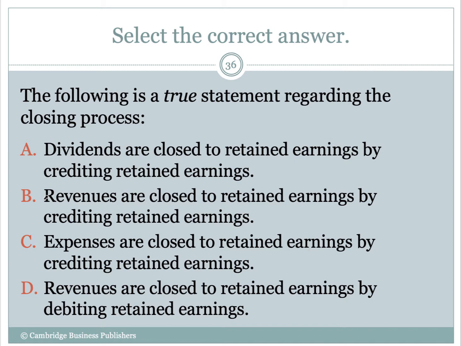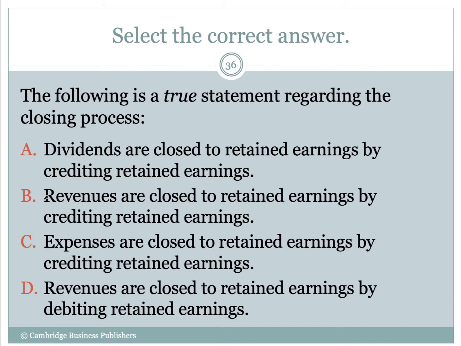Revenues are closed to retained earnings by crediting retained earnings. Well, let's think about that. What am I doing to my retained earnings? Retained earnings increase with a credit, decrease with a debit. Yep, that makes sense, okay?